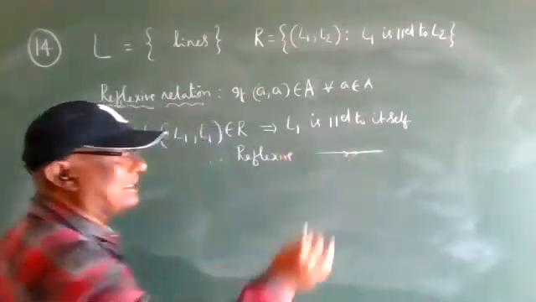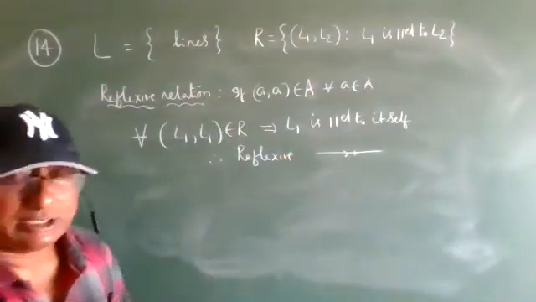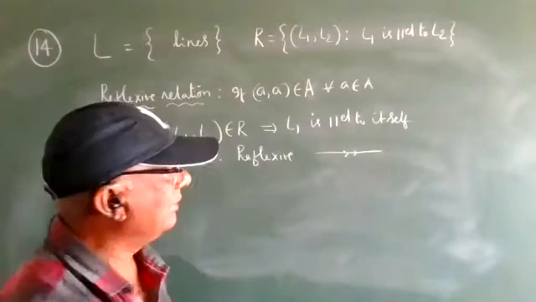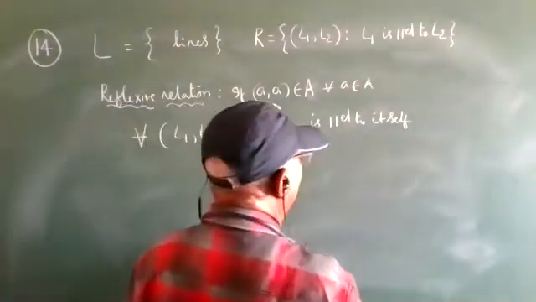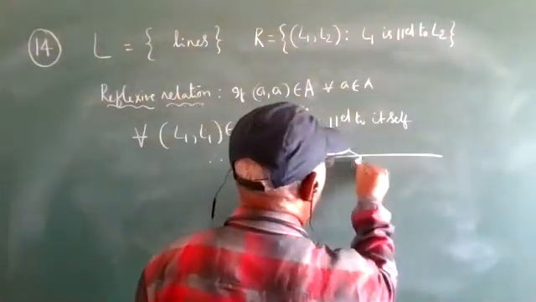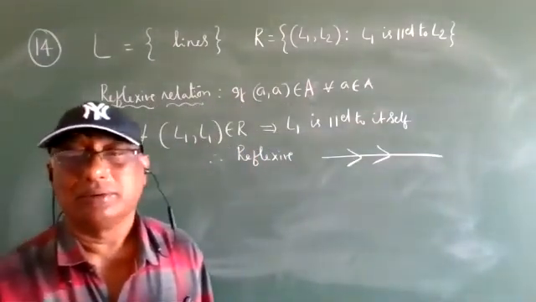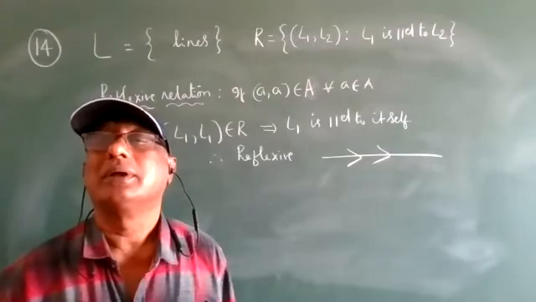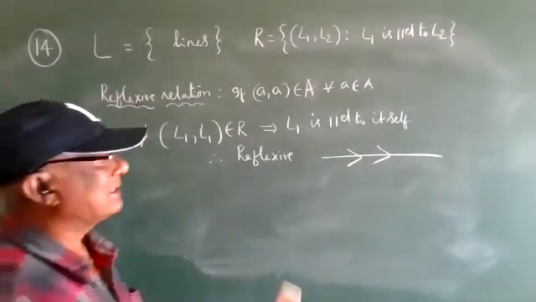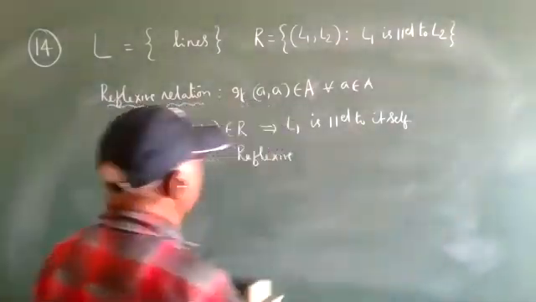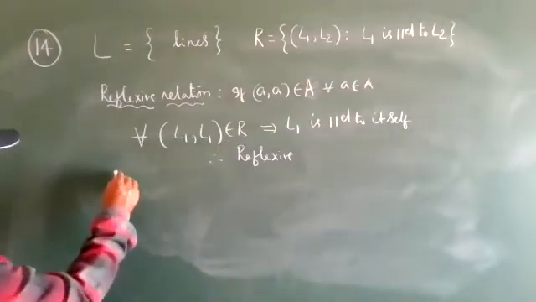Every line is parallel to itself. Okay? Therefore, yes, equivalence relation is correct, Abhay. Now go through the symmetric relation.